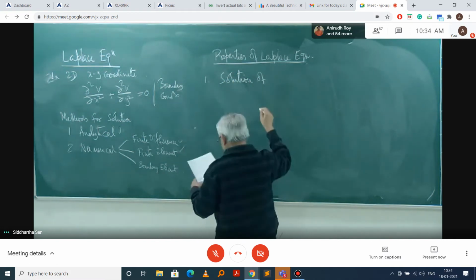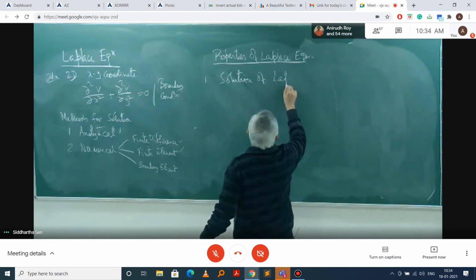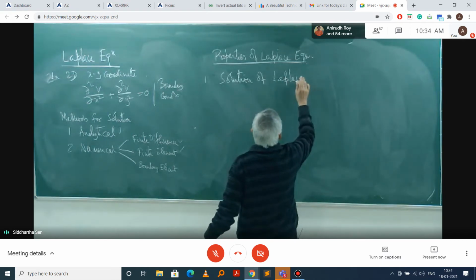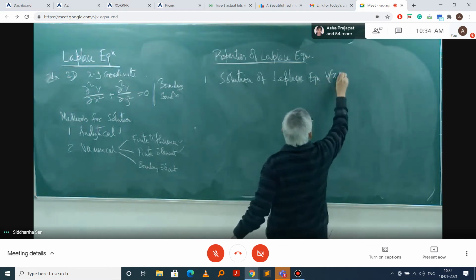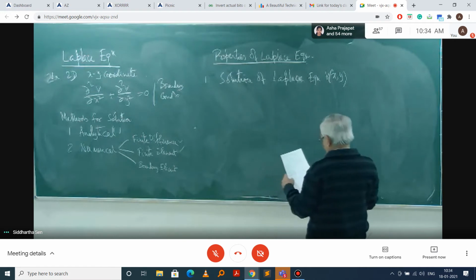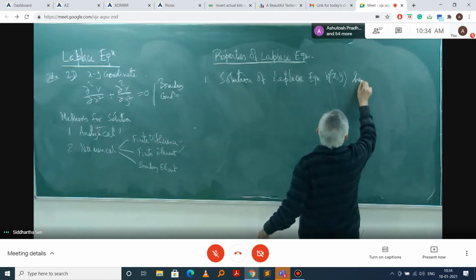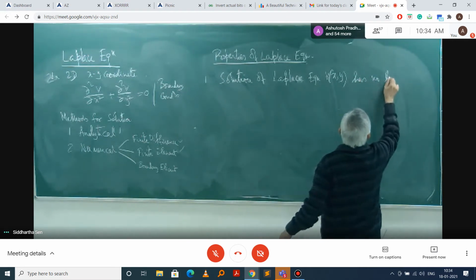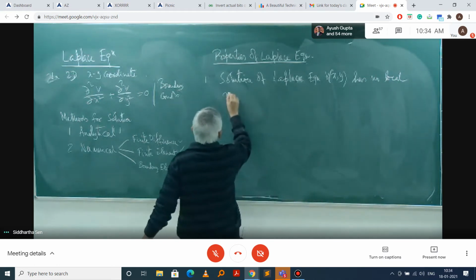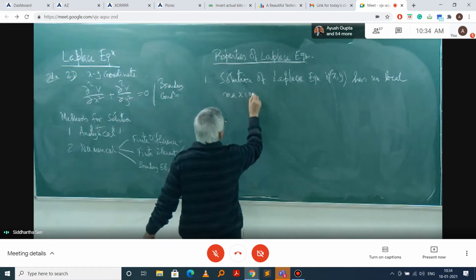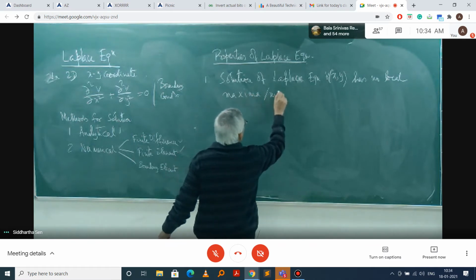Number one is the solution of the Laplace equation, that is V(x,y), has no local maxima or minima.